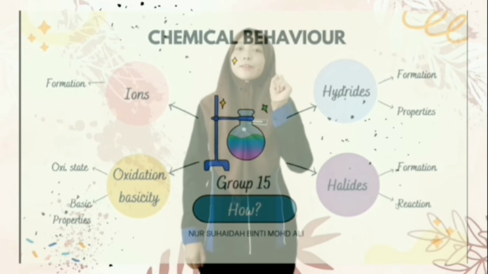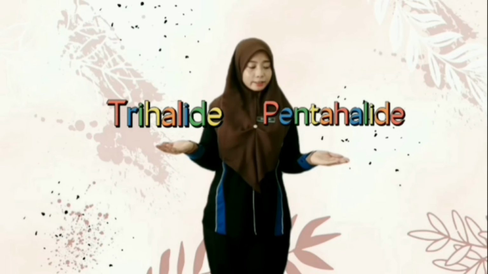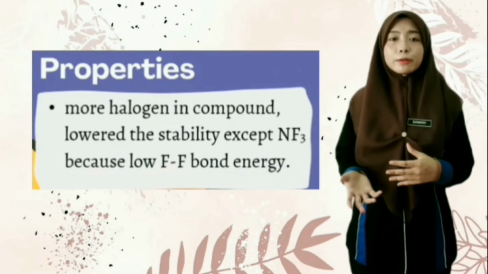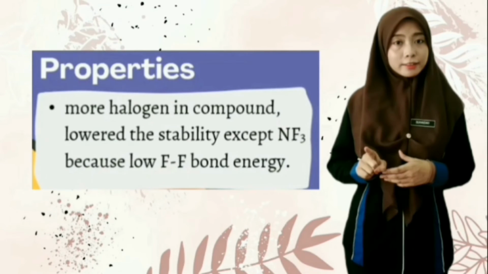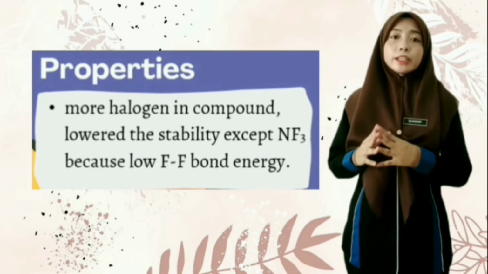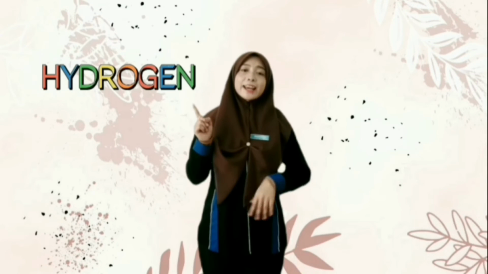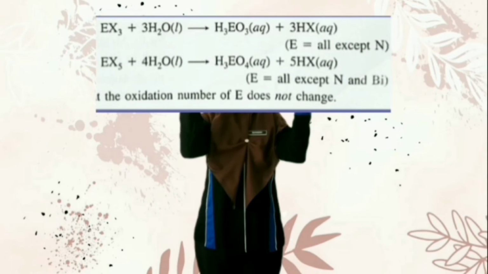Now, for the last chemical behavior of group 15. Group 15 can react with halogen to become a halide in the form of trihalide or pentahalide. If there are more halogens in a group 15 compound, it will decrease the stability of the compound, except for nitrogen trifluoride. This is because of the low energy of the bond between fluorine and fluorine. Group 15 halides can react with water to produce hydrogen halide and oxoacid. And this is the generic formula for the reaction.